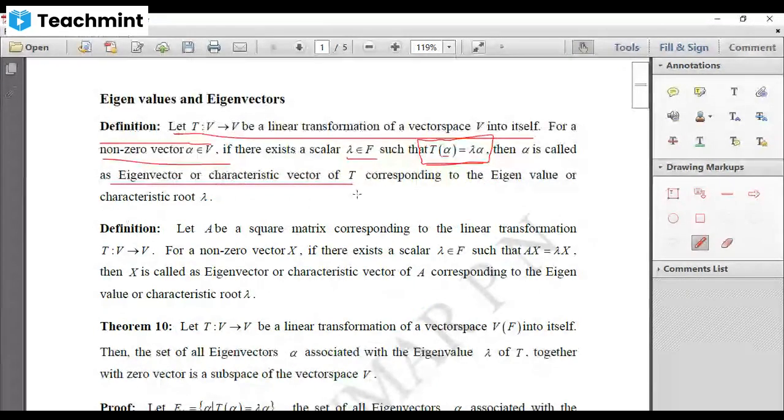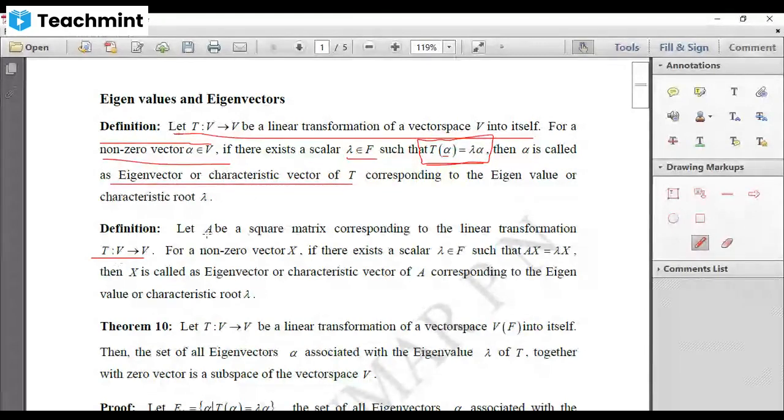Now, the same thing we have studied in the case of matrix, right? What is that? Suppose A is a square matrix corresponding to the linear transformation T, because we know that we can write a linear transformation in terms of a matrix relative to some basis.